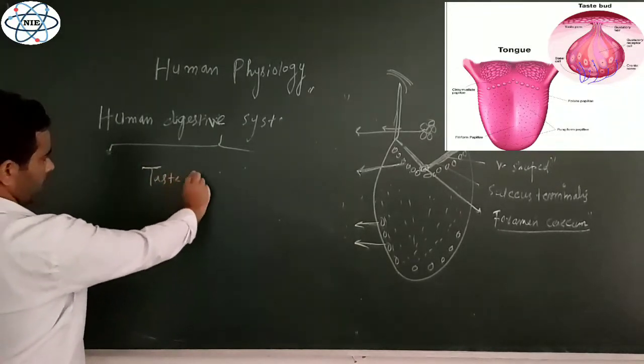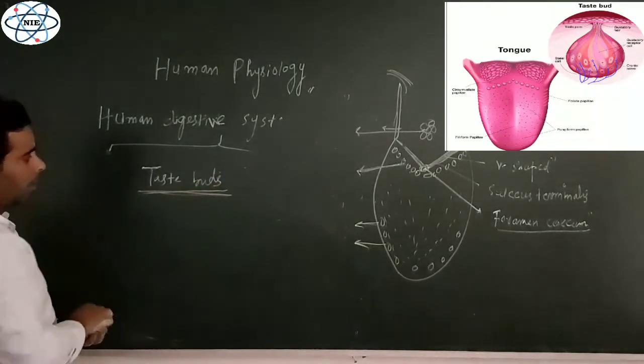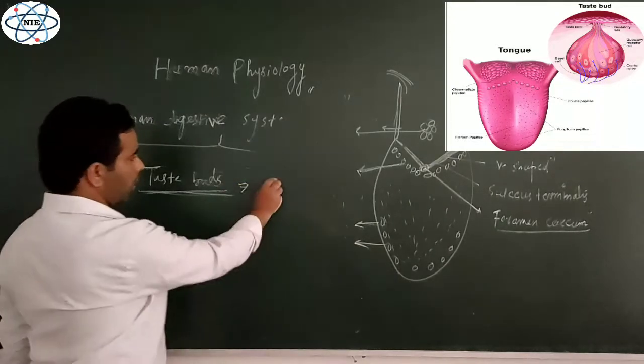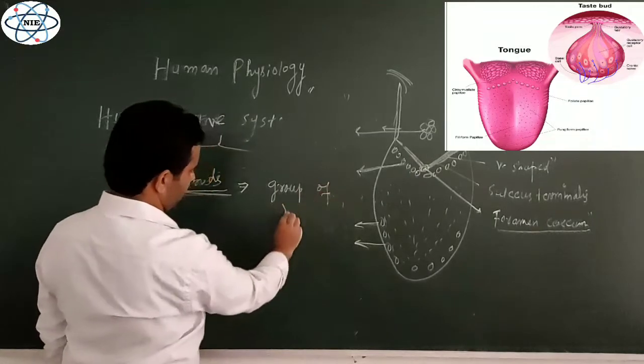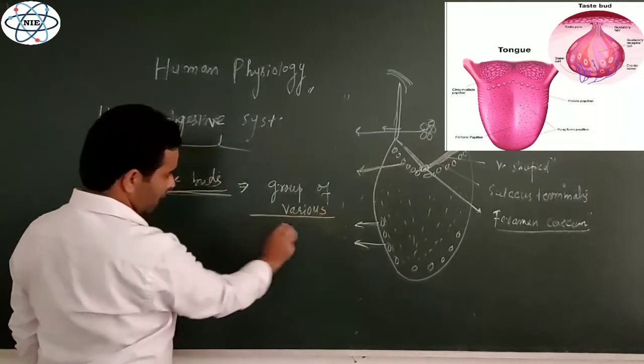What are taste buds? Actually, these taste buds are made up of a group of various cells.